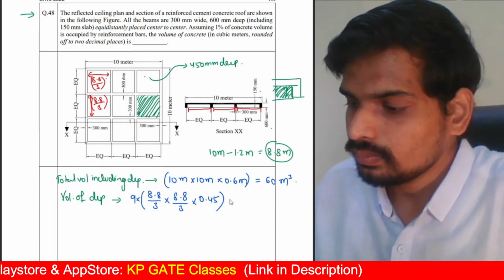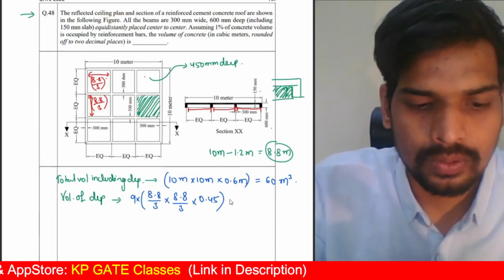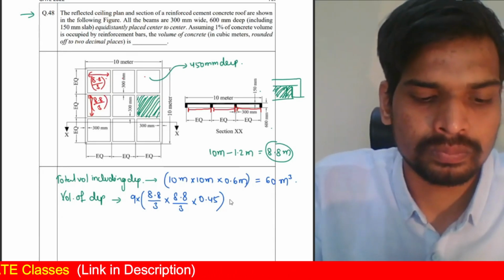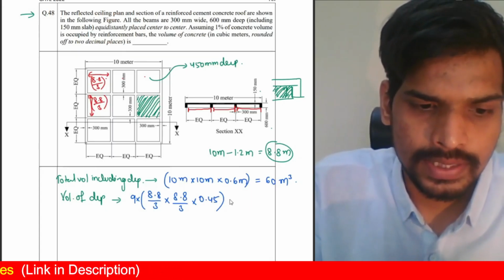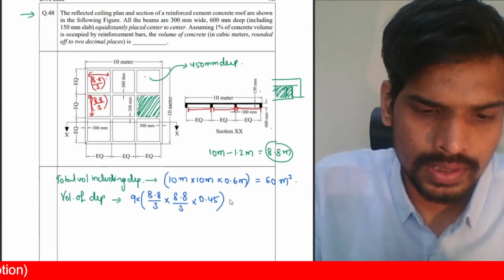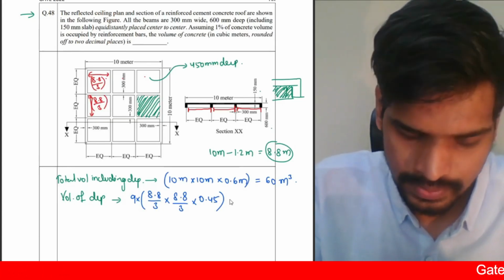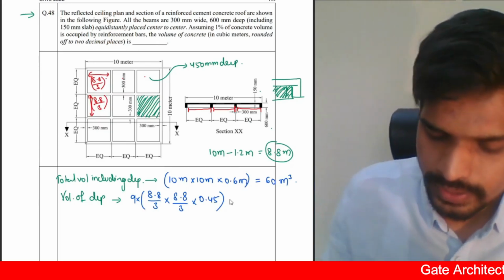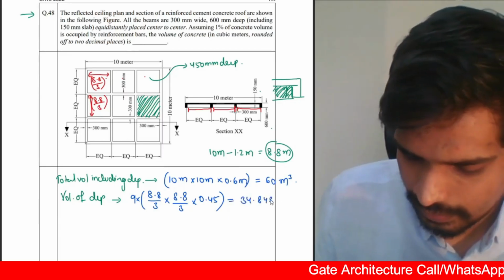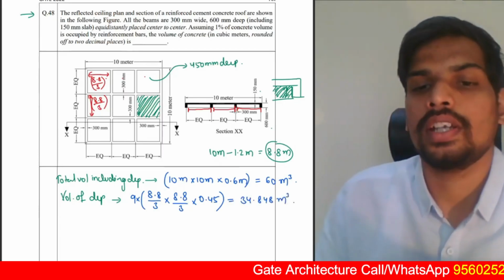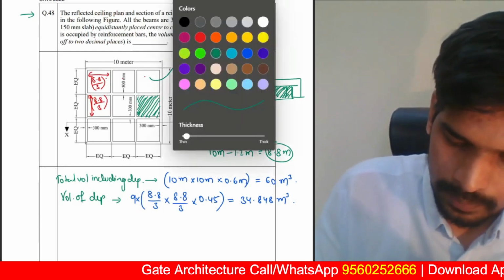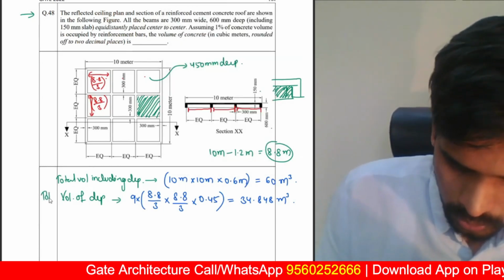You can use your calculators to find out how much it comes out to be. 8.8 divided by 3 is 2.933. Square it, multiply it with 0.45 and multiply it with 9. You should get this as 34.848 cubic meters. I'm rounding it to 3 decimal places. So that's the total volume of the depression.